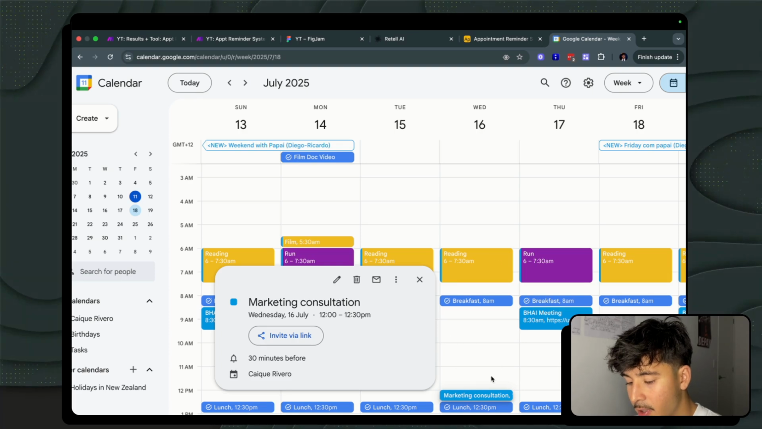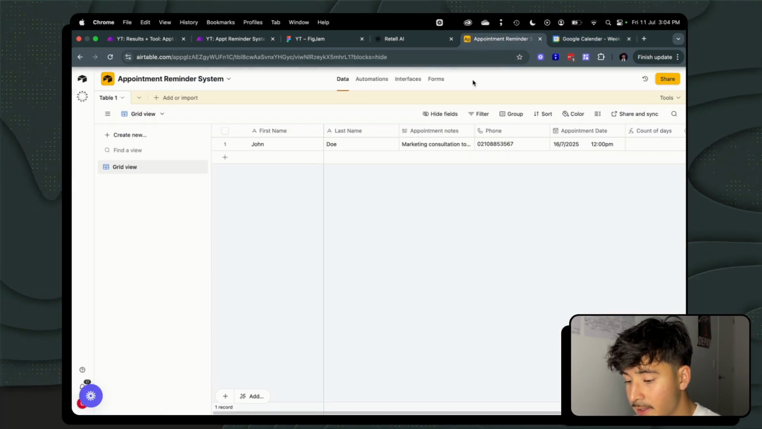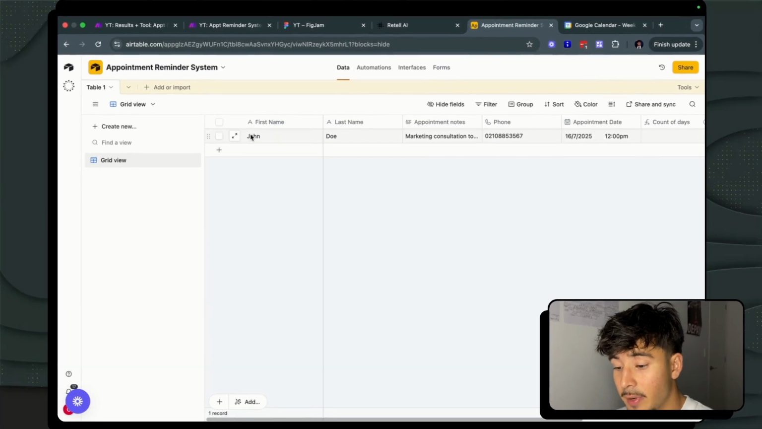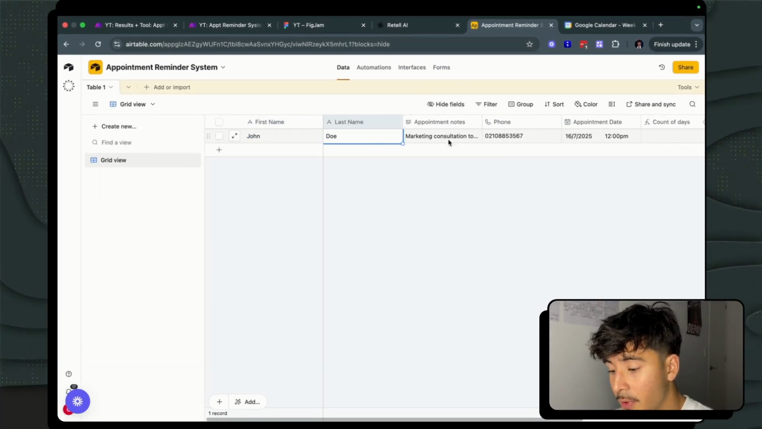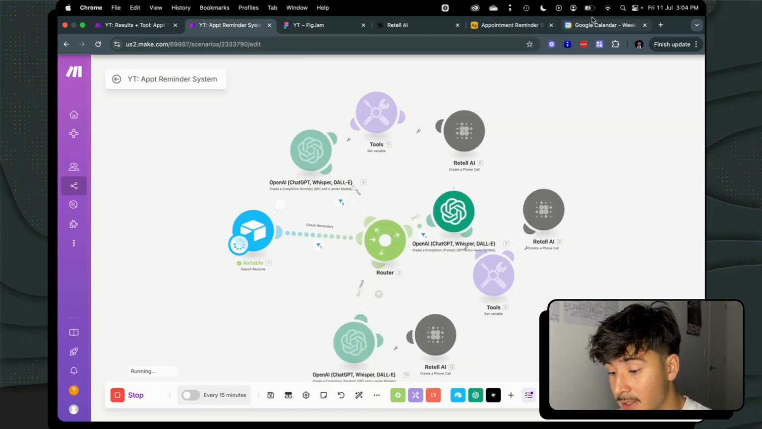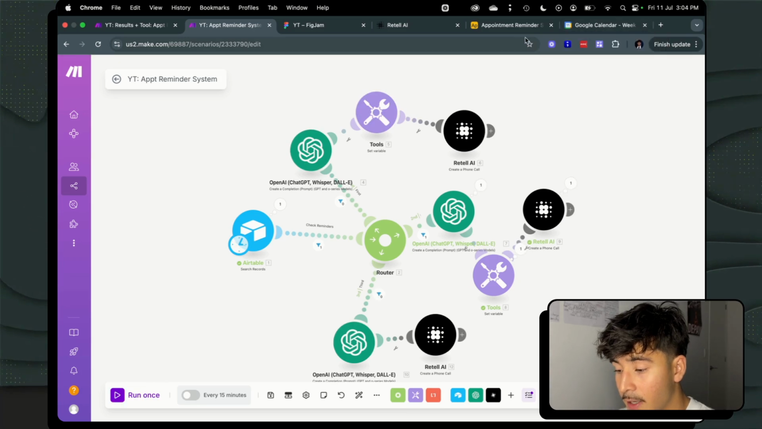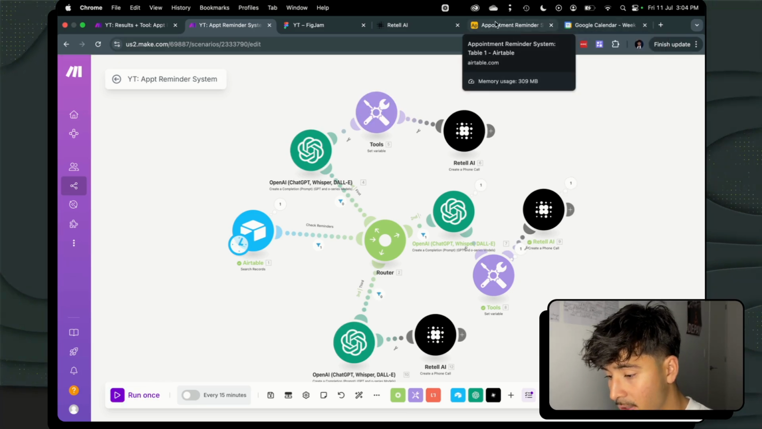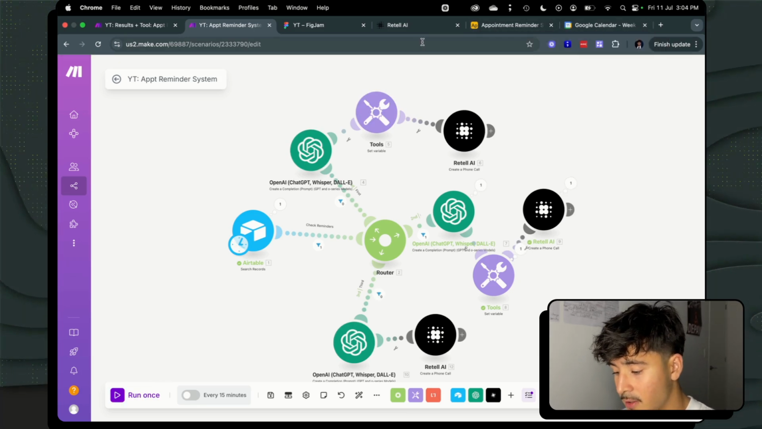Okay, so we can see at the bottom here we've got our marketing consultation all scheduled up in our calendar. We can go to our Airtable and we'll see the exact same information: an appointment for John Doe with appointment notes and appointment date. Now going into my appointment reminder system, we can click run once, and you can see this is exactly 5 days from now. If we click that, we should be expecting a reminder within a few seconds.